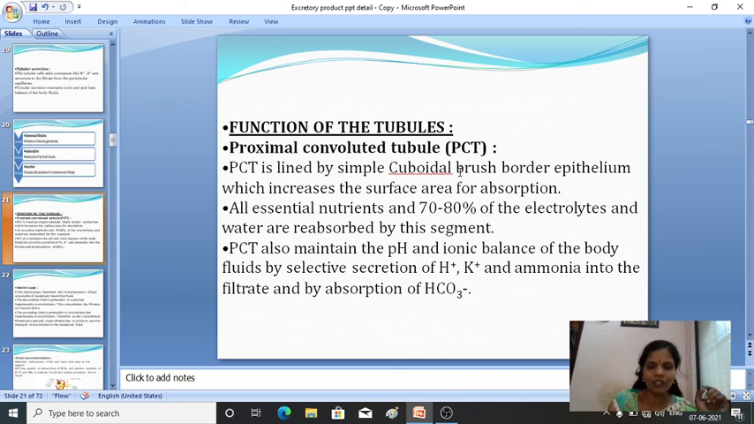These functions are important for the proximal convoluted tubule, distal convoluted tubule, Henle's loop, and the collecting duct. If they ask you the structure, simultaneously you can mention these functions also. It will be easy for you to remember. It also helps in maintaining the pH and the ionic balance of the body fluid by selective secretion of hydrogen, potassium, and ammonia into the filtrate, and by the reabsorption of bicarbonates. Okay, that is the proximal convoluted tubule.